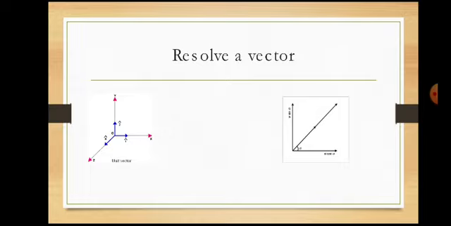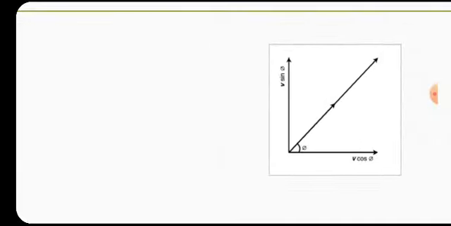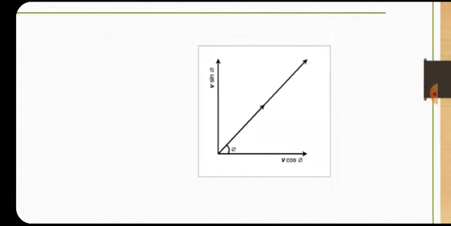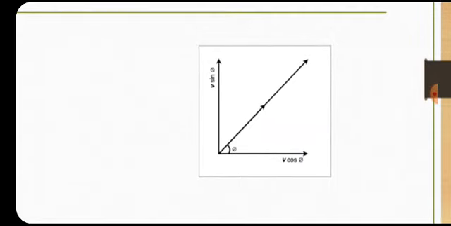Here a vector can be resolved into its components. A vector R is passing through the origin. It makes a certain angle theta. That is the resultant vector. You are pulling a trolley. It moves along the horizontal surface. You are making a certain angle with the horizontal surface with the pulling force.